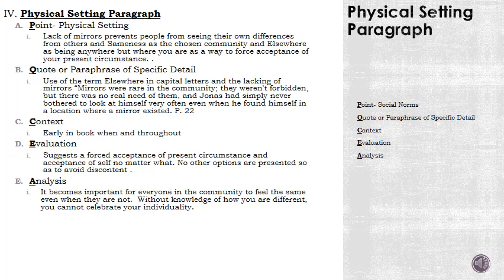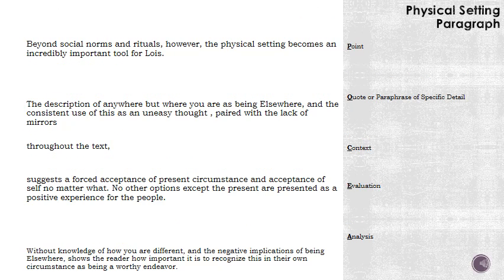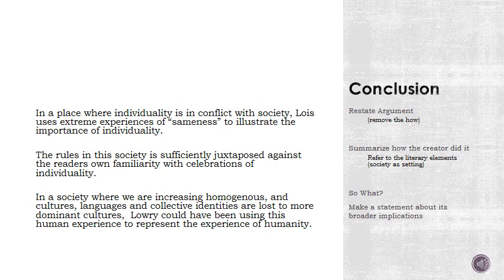Let's go through this one more time. Here is my paragraph on physical setting. Again, I simply take each one of my lines and turn it into a statement. Without the point form, I have a point, quote, context, evaluation, and analysis, and voila, I have my 3rd paragraph. Finally, I return to the conclusion paragraph that I've already created, and I add that to the end to complete and round off my essay.